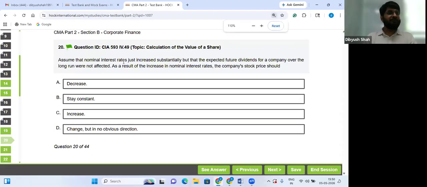Assume that nominal interest rates, nominal meaning whatever the market is offering, just increased substantially. But the expected future dividends for a company over the long run did not. As a result of the increase in nominal interest rate, what will happen to the stock price? It should fall.